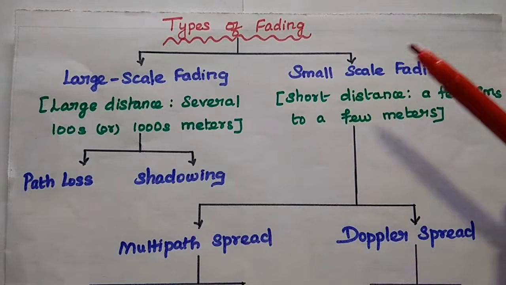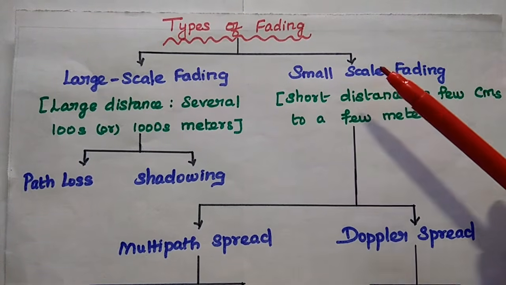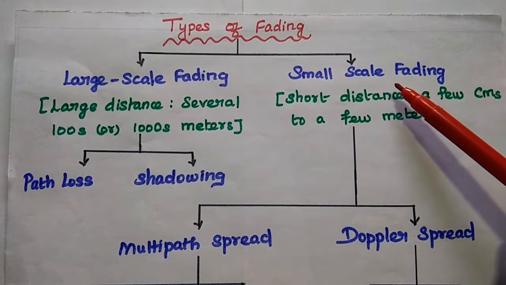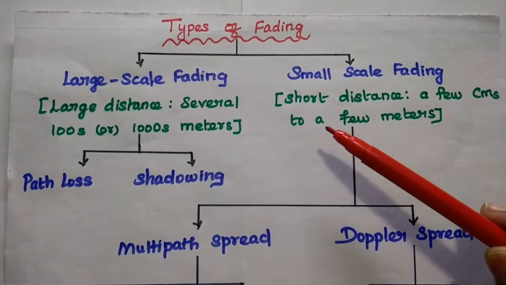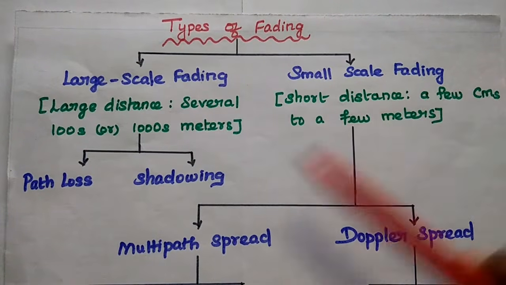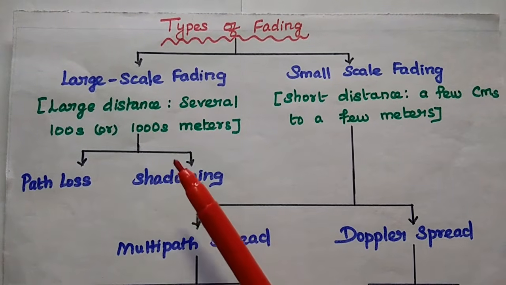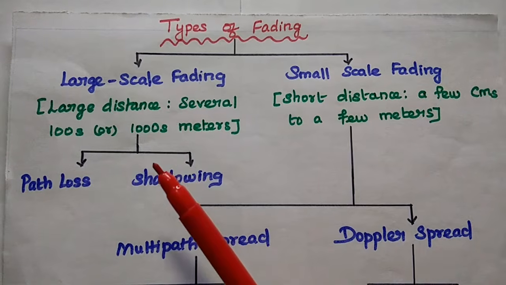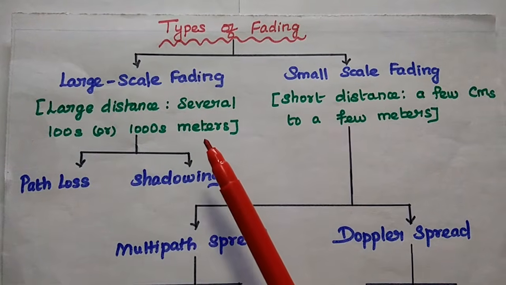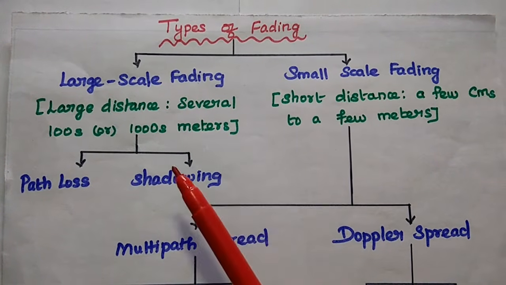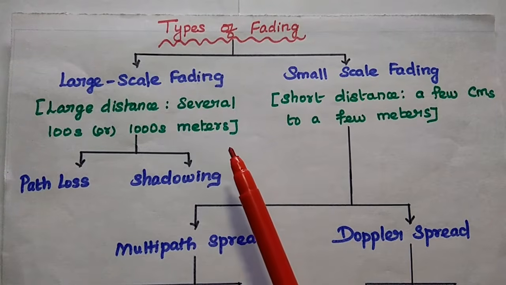Next, types of fading. Fading can be broadly classified into two types: large scale fading and small scale fading. Large scale fading means the signal variations occur over a large distance, for example, several hundreds or thousands of meters.